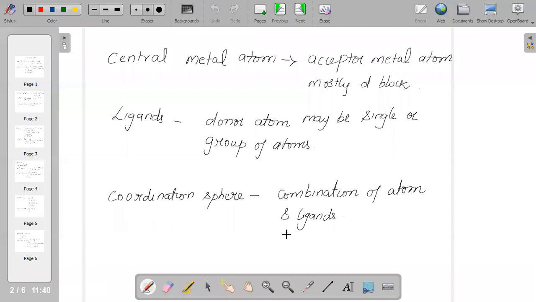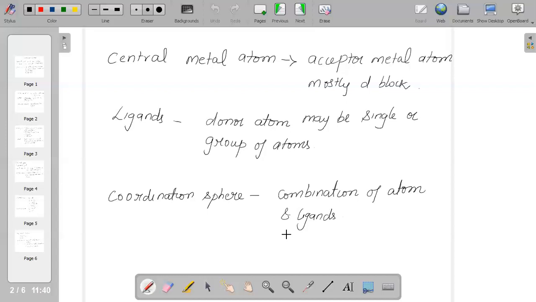There are certain factors, such as the nature of your ligands. What is the nature of the ligands? It is very important to know the concept of ligands.